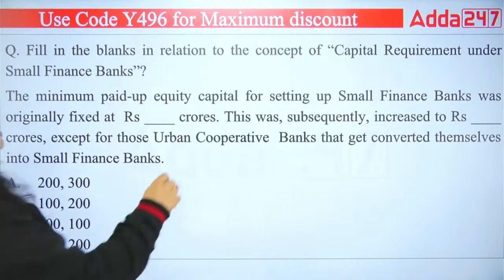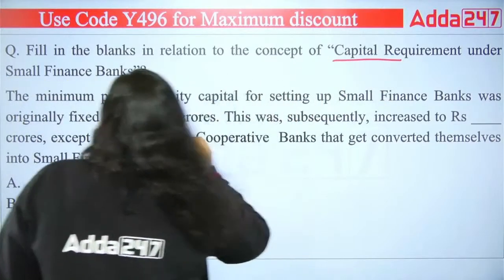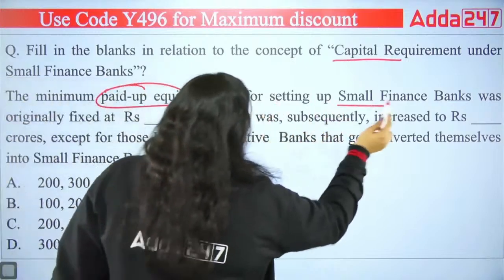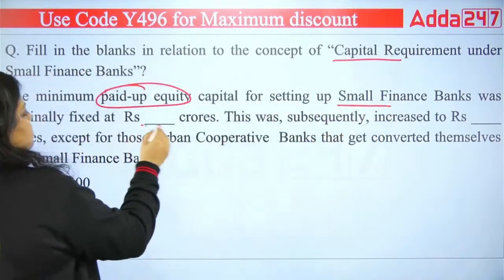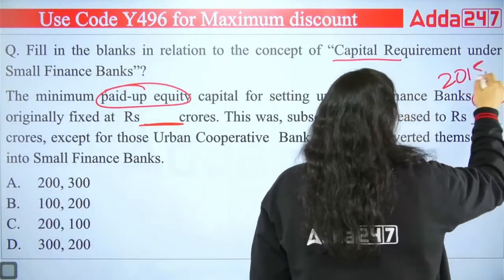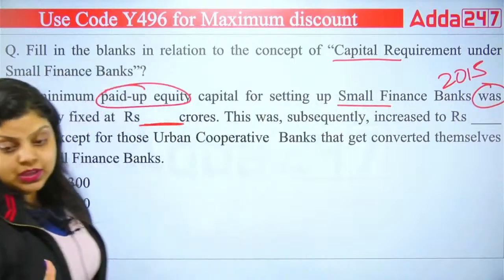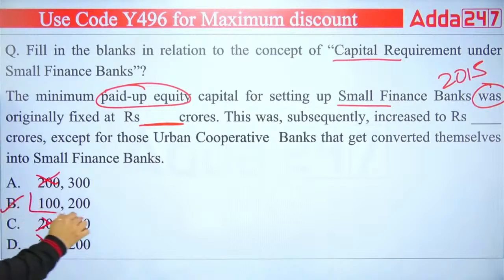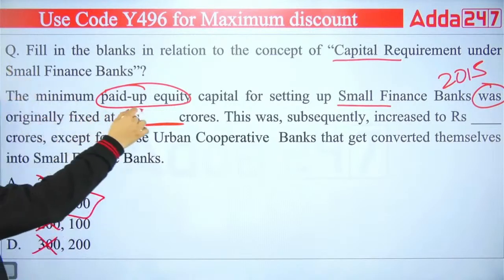It is asking in relation to the concept of capital requirement under small finance bank. The minimum paid up equity capital for setting up a small finance bank was originally fixed at dash crore. Was. It means in 2015 it was fixed at what amount? And I have just told you earlier it used to be 100 crore. Not 200, not 300. So the right answer will be 100 crore. It used to be 100.